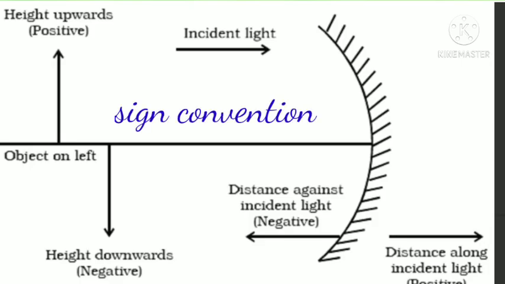Sign convention for spherical mirrors. Number 1. According to the sign convention, objects should be placed on the left side of the mirror. Number 2. All distances are measured from the pole of the mirror. Number 3. All distances measured in the direction of incident light are taken to be positive. And number 4. All distances measured in the opposite direction of incident light are taken to be negative. Then fifth point, heights measured upwards and perpendicular to the principal axis are taken positive. And the sixth point, heights measured downwards and perpendicular to the principal axis are taken negative.